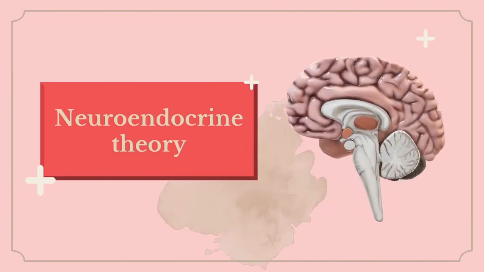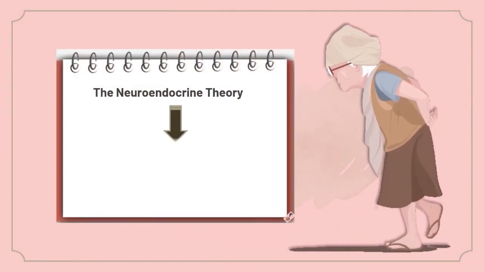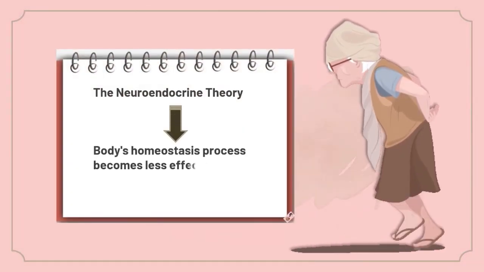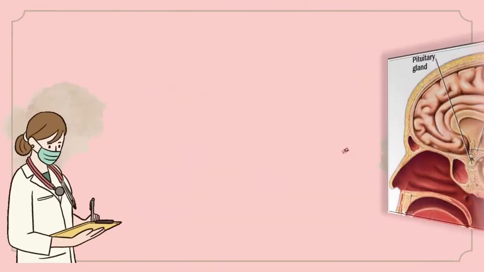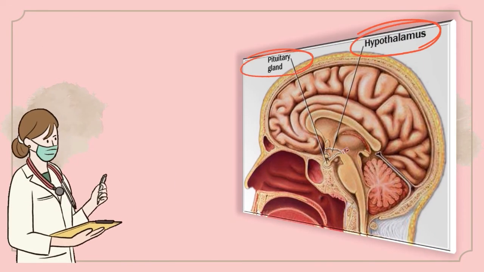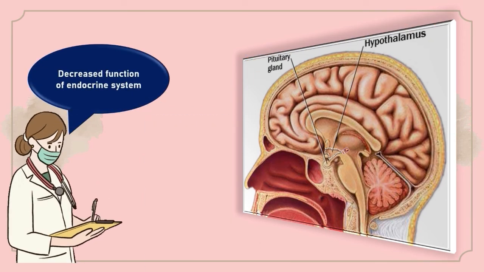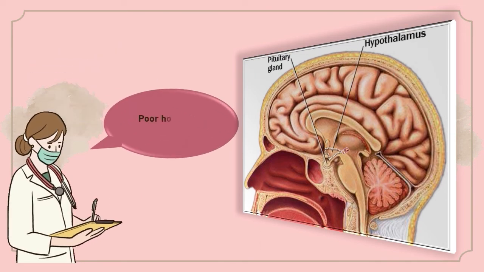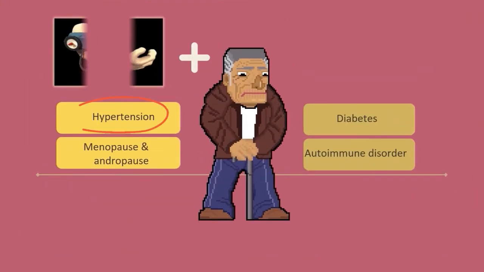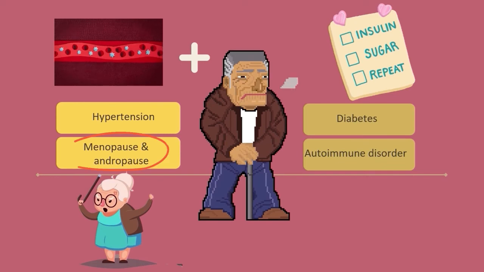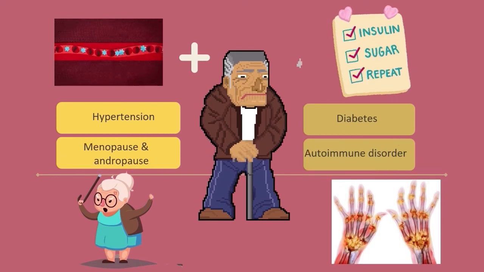Next, the neuroendocrine theory. This theory is when the body's homeostasis process becomes less efficient as we age. Over time, our hypothalamic-pituitary axis function will decline due to aging. This will decrease the function of the endocrine system, causing poor hormone regulation. As a result, it will lead to conditions such as hypertension, diabetes, menopause, and autoimmune disorders such as arthritis.